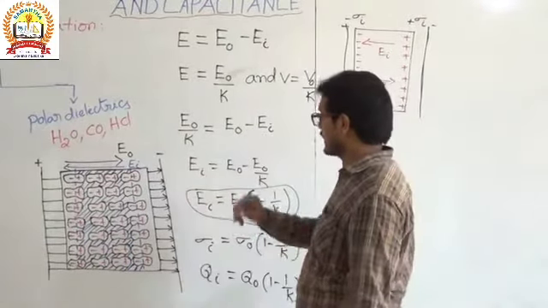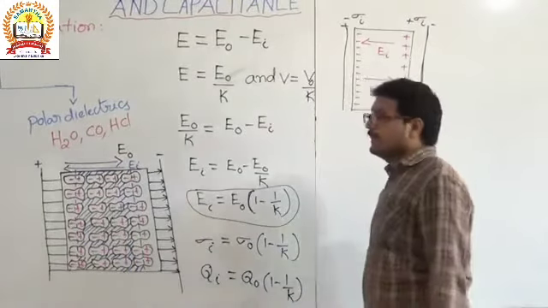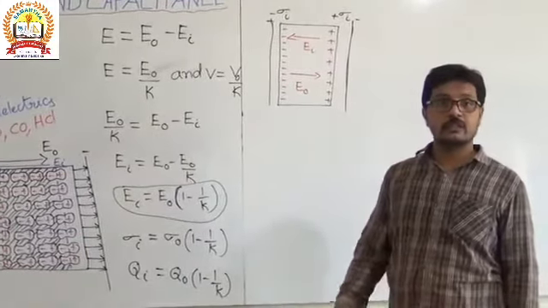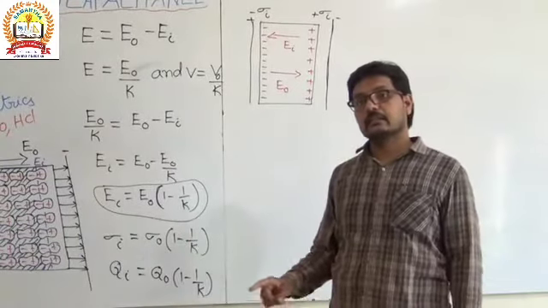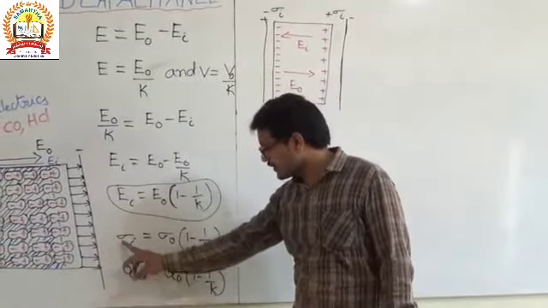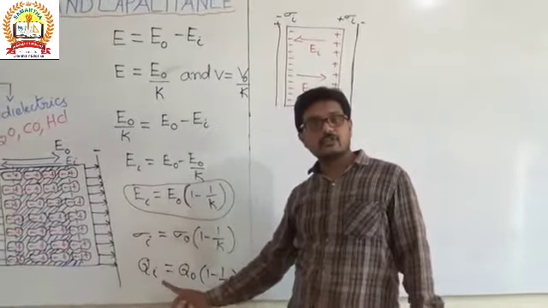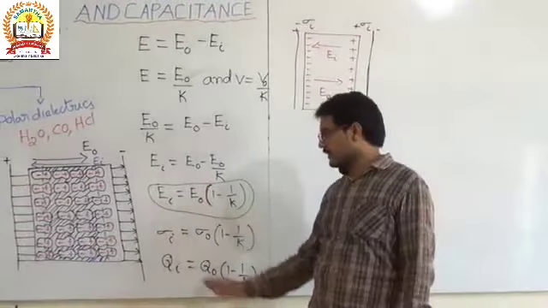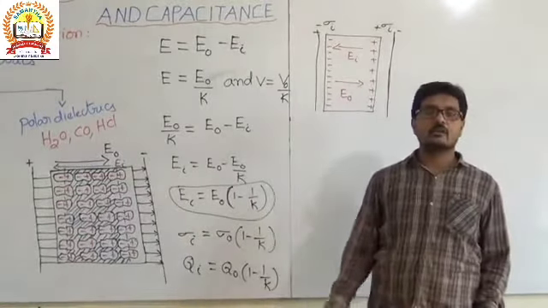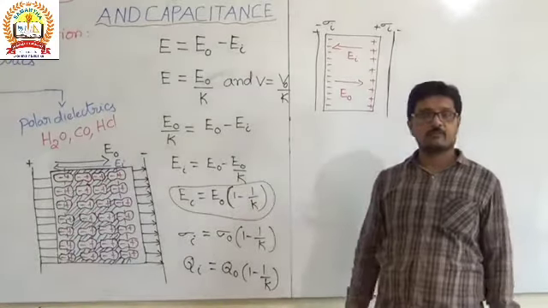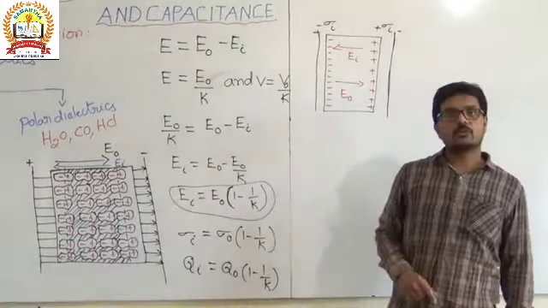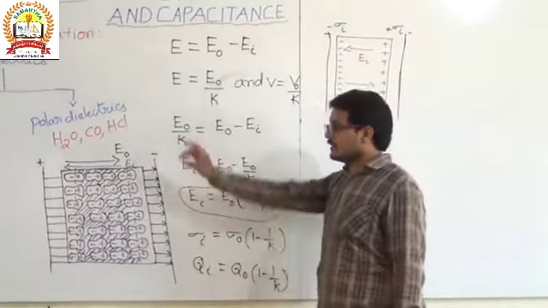And then we have the induced electric field and induced charge. Here we know the induced electric field, induced surface charge density, and induced charge, three we discussed. This notation we use, the induced charge or the bound charge. And the polarization, we know, as we discussed earlier.